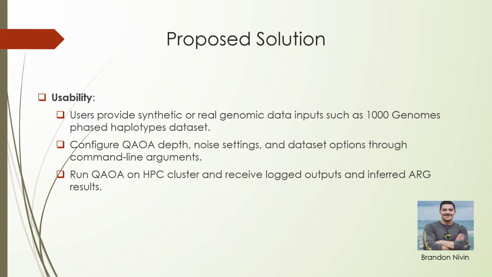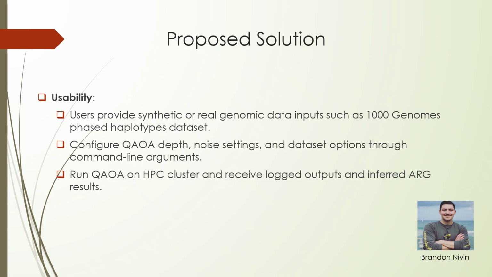Next, we allow configuration of several key parameters through command line arguments. Users can optionally specify QAOA depth, noise settings, dataset options, and more using these parameters in the command line when running the code. This makes the system adaptable to both experimental and real-world research settings.